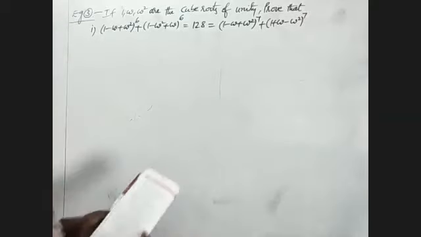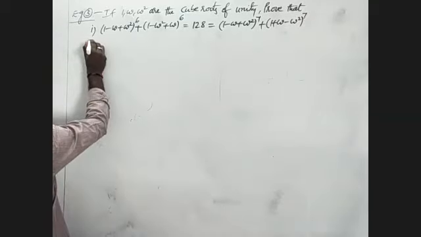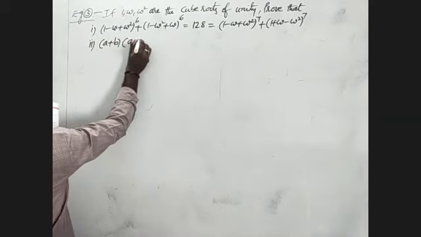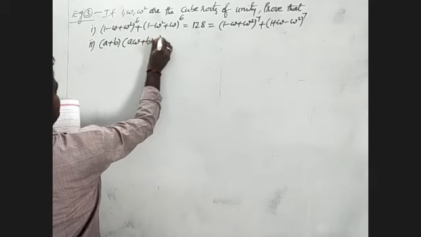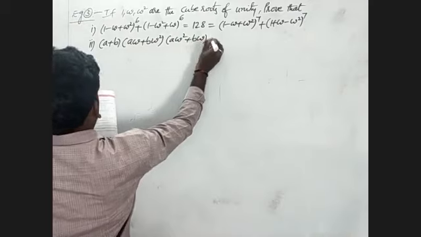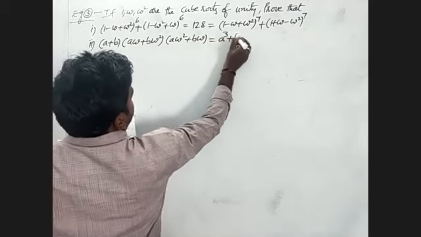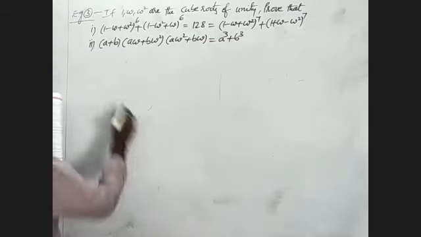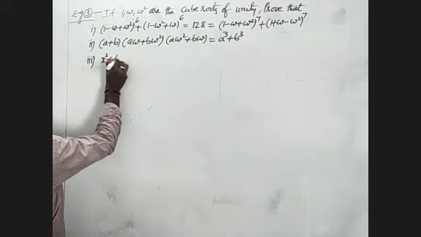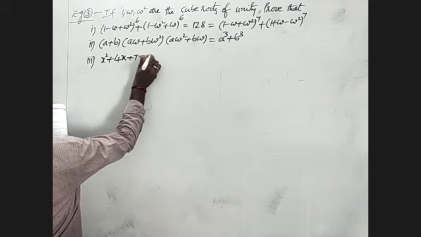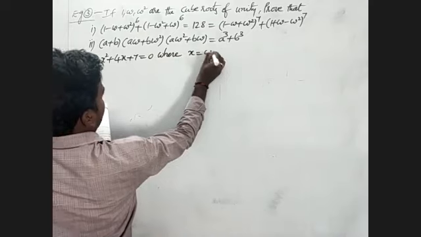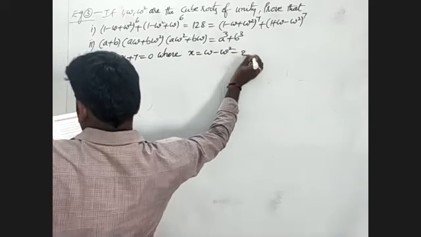The second one is (a plus b)(a omega plus b omega square)(a omega square plus b omega) is equal to a cube plus b cube. After, we'll take the third one: x square plus 4x plus 7 is equal to 0, where x is equal to omega minus omega square minus 2.